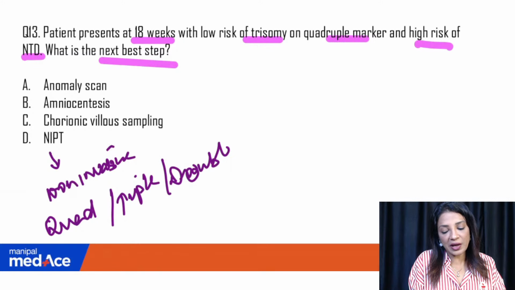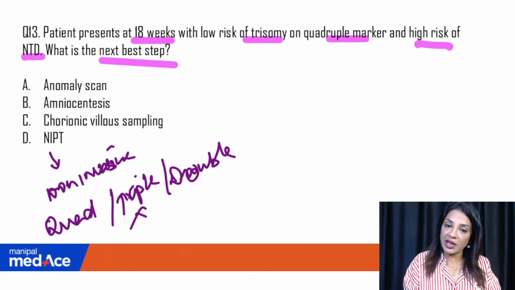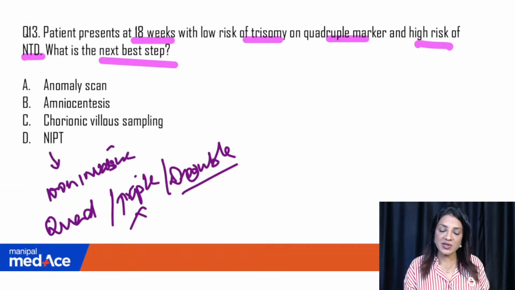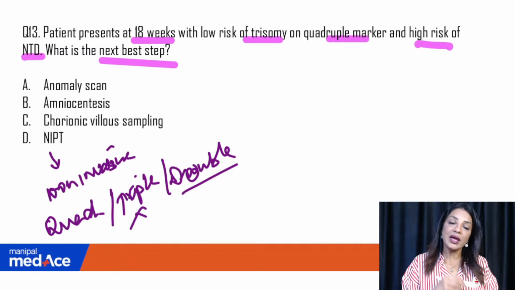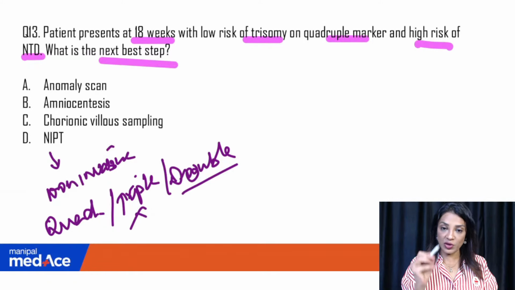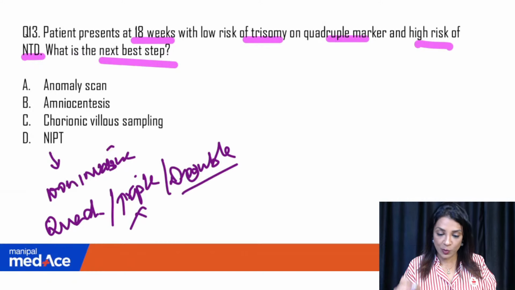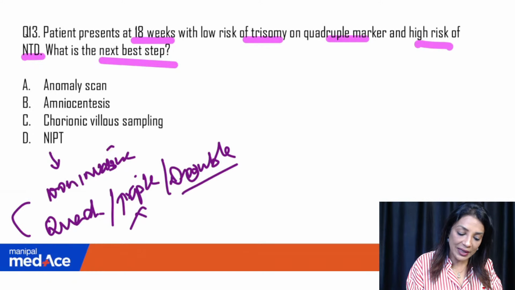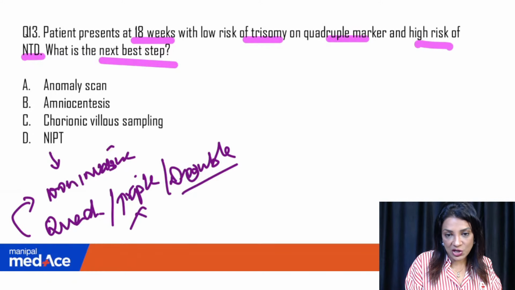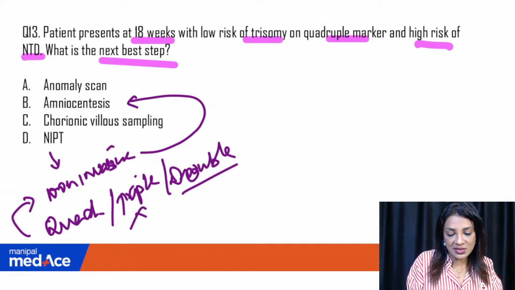Triple is not done anymore. In double marker, you are checking in the first trimester the 2 parameters, PAPP-A and the other one. So basically you are checking the biochemical markers. Then in quadruple, you are checking 4. If this is high risk for Down syndrome, trisomy 13, trisomy 18, in that case you go for NIPT. And if this is also not assuring, then you go for amniocentesis and CVS.